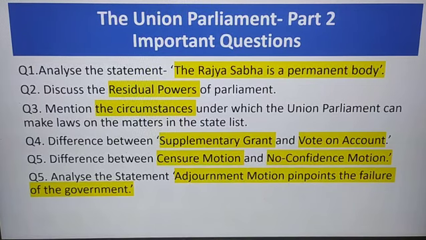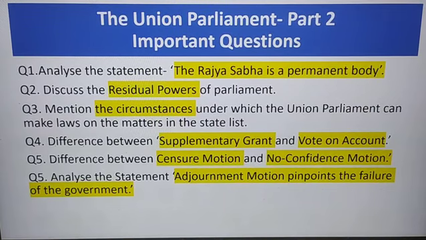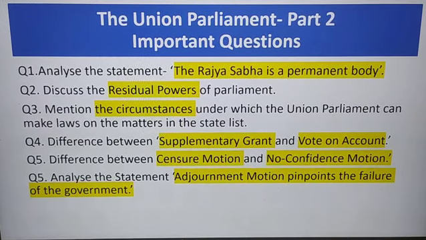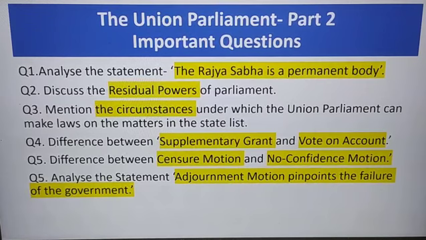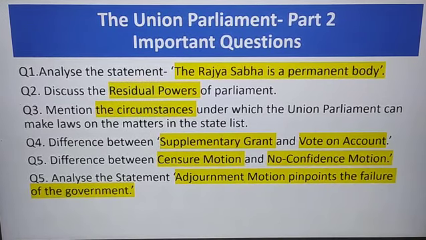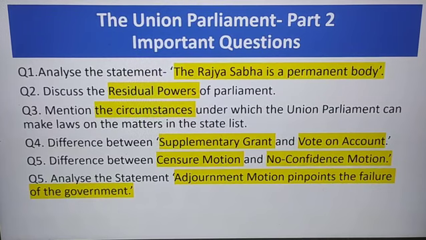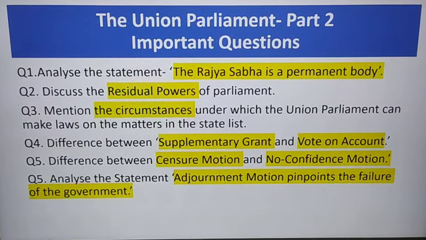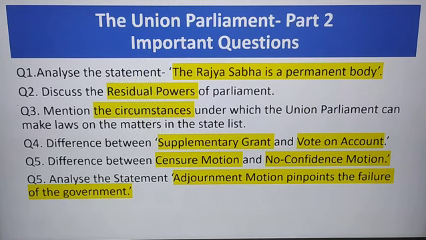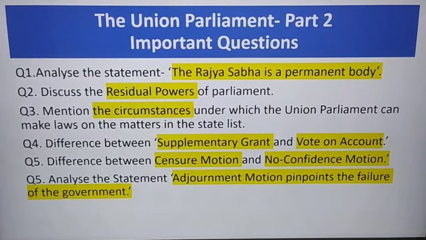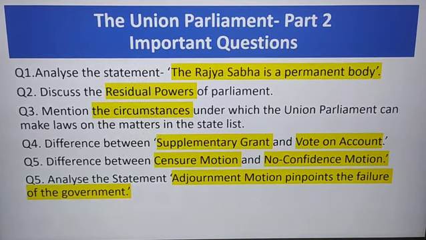For example, cyber laws, space research, digital currencies: subjects relating to these topics were not mentioned in the constitution when the subjects were being divided into three lists. So all these subjects are included under residual powers, residuary subjects, and it is the Union Parliament that makes laws on them.